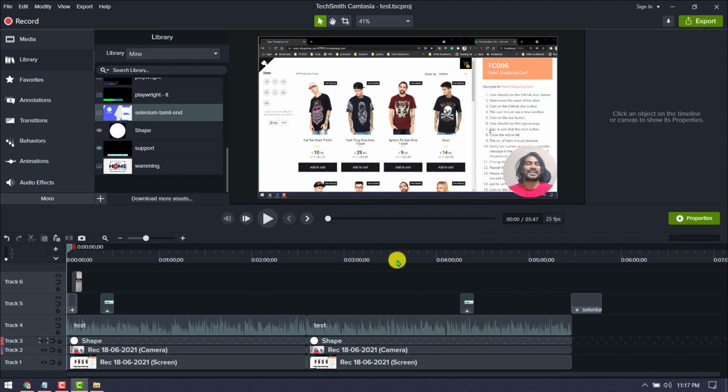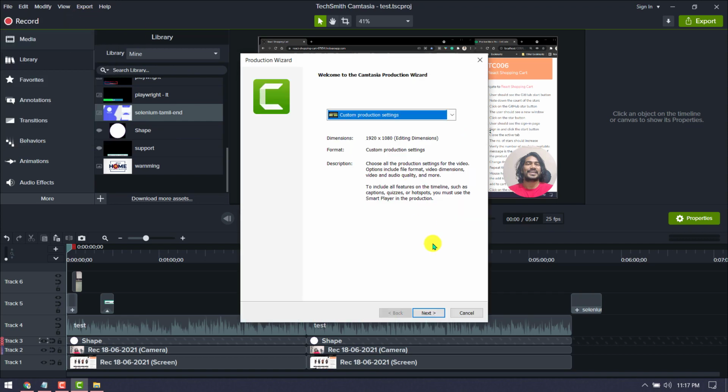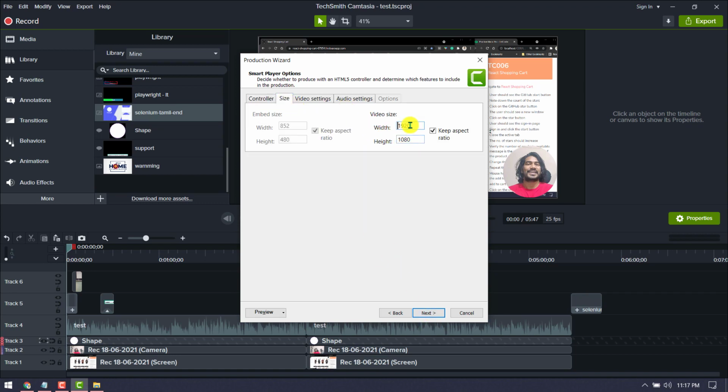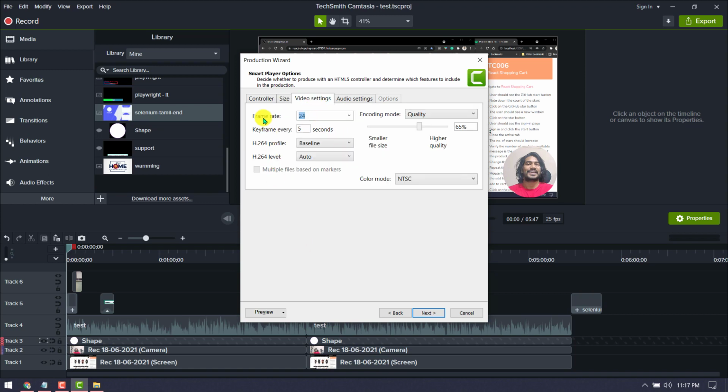Okay, and that's it. Now for the final thing, we have to export, right? So go to export, click on this local file, and I use my custom production setting, that is mp4, and I have size like 920 into 1080, that is my system resolution, and video quality I export in 24 frames per second. That is pretty much enough for any of the videos, and the quality is basically 65. If you make it more than 70, the video size will be very high, and it will take much time to render. But I prefer 65. That looks very decent for all my coding videos.